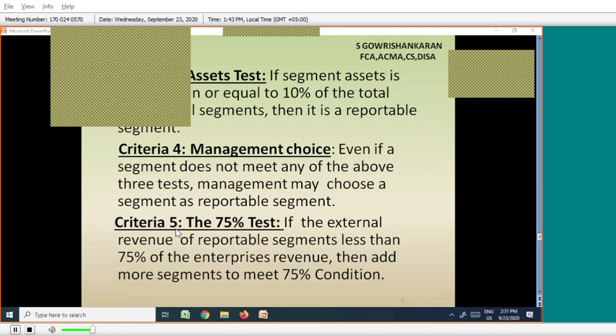For example, my total external sales is 100 rupees, but I reported only 60 rupees in the reportable segments. Then I have to add more segments to satisfy my 75 percent criteria.